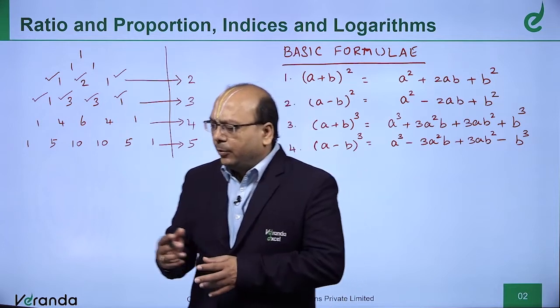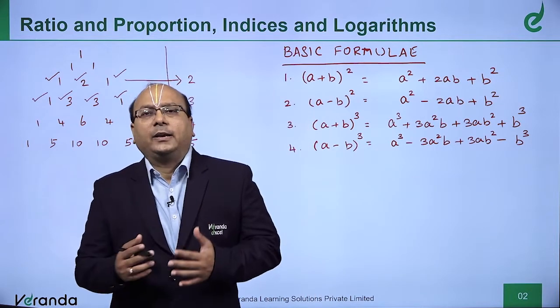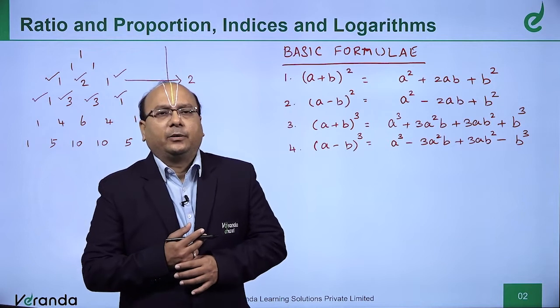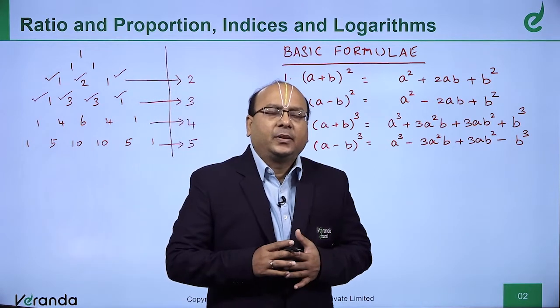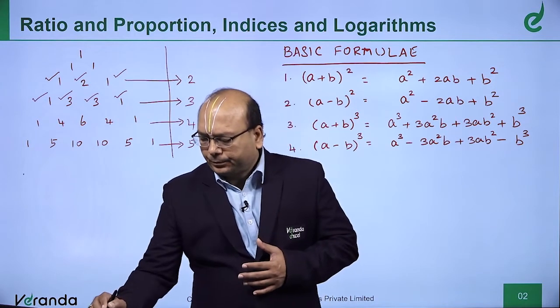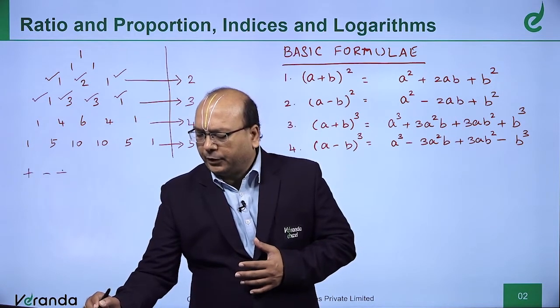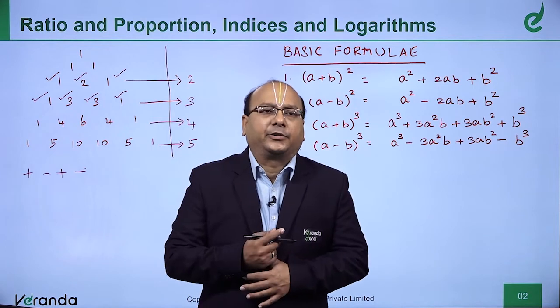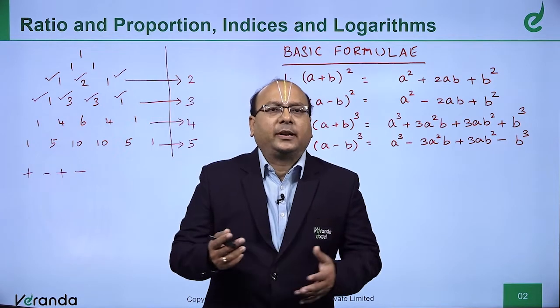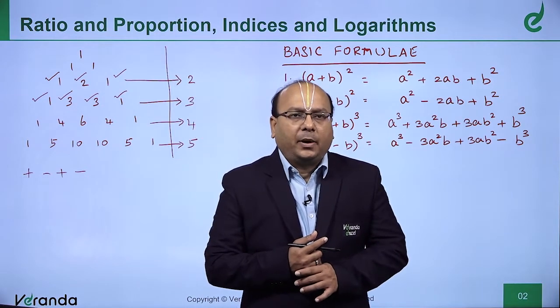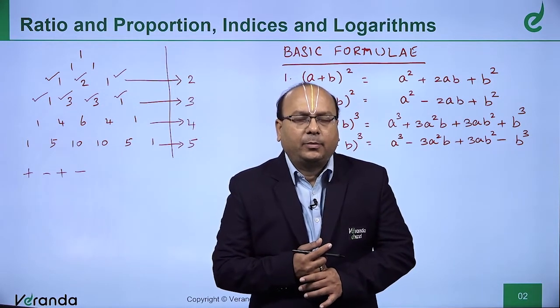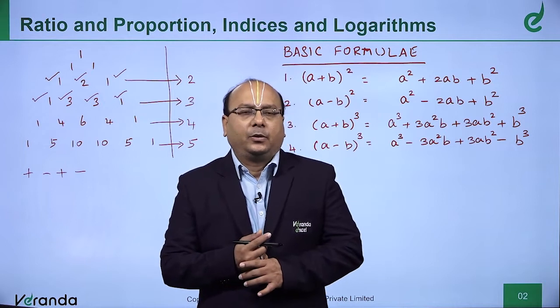You may ask, sir, how do I write (a − b)²? Friends, you always start with positive and then negative; positive, negative will come alternately. So (a − b)² is a² − 2ab + b². Got it?